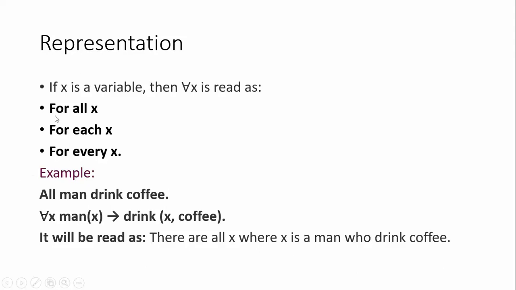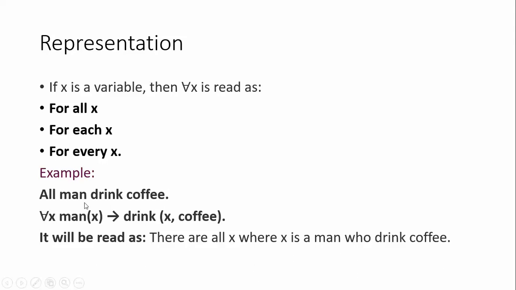Let us move to the representation of the universal quantifier. For example, if x is a variable, then ∀x is read as, this inverted A represents the universal quantifier. We can also read it as for all x, for each x, for every x. That means it represents everything, every instance presented under the variable x. Let us see clearly how we convert a normal sentence into predicate logic by applying the universal quantifier.